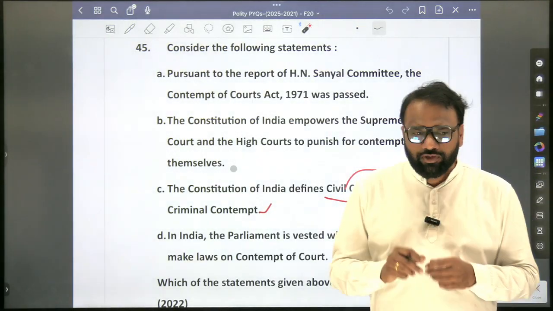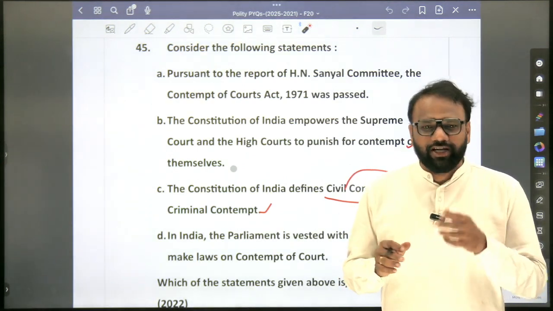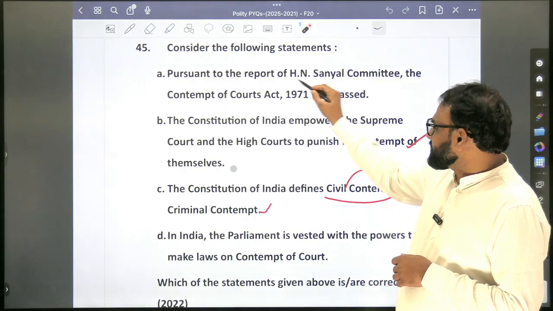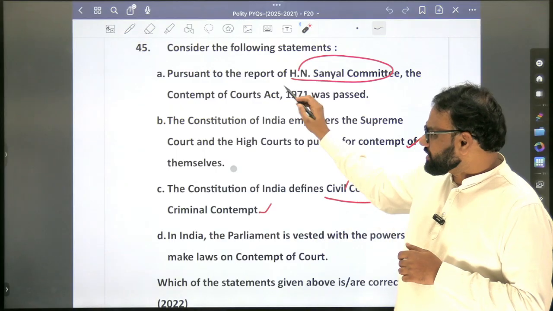22 question. Okay. So relatively the nature of question has changed. Because 23 and 22, when you look at the questions, so the nature has changed. It's relatively easy. Okay, relatively easy. Now, pursuant to report of H.N. Sanyal, we are not aware. We are not aware of this. Okay, so we'll pause it. We'll come to second option.